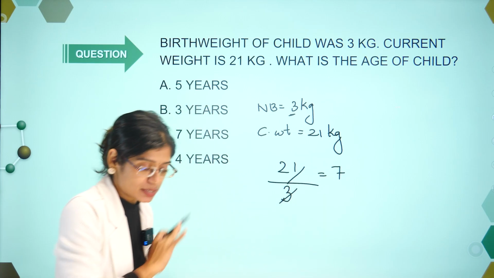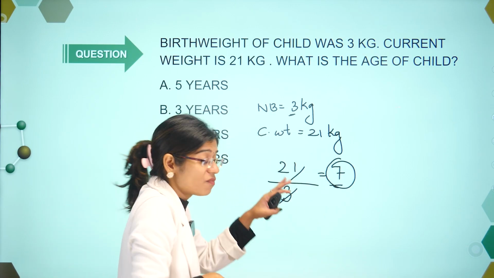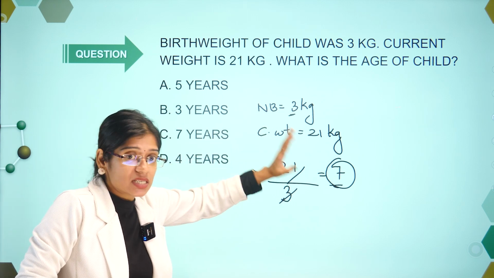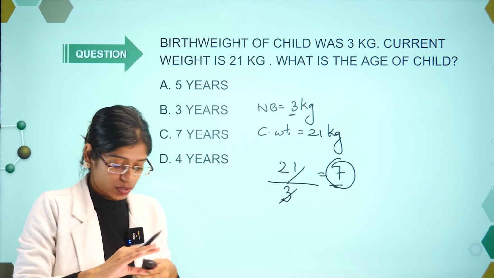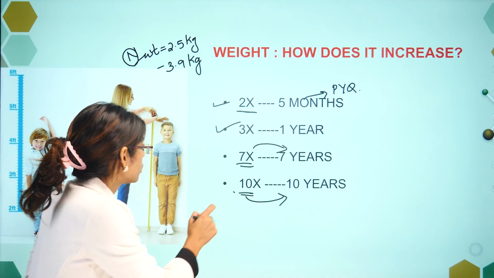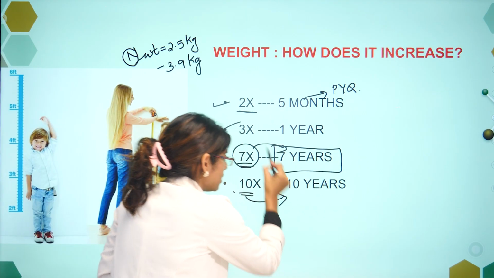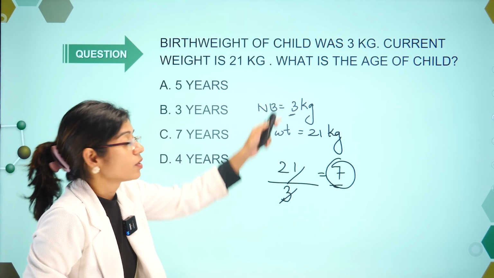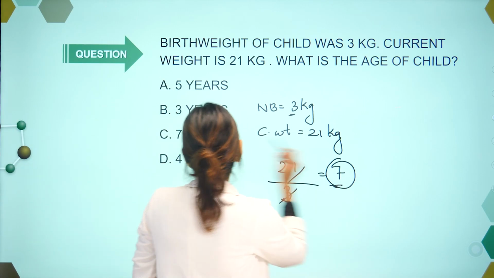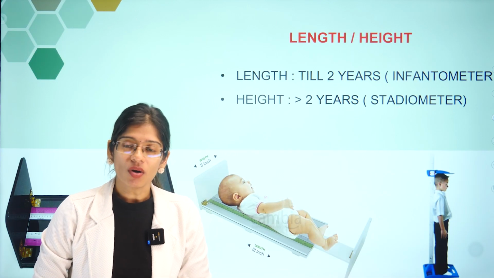So how will you interpret it? The answer is 7. It means the weight has increased 7 times. That is, the child's weight has increased 7 times from the newborn weight. Now look at this slide. I told you the weight becomes 7 times by which year? By 7 years. So what is the current age of that child? 7 years. Understood?